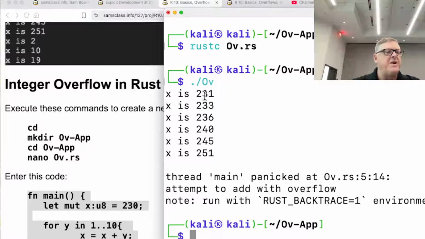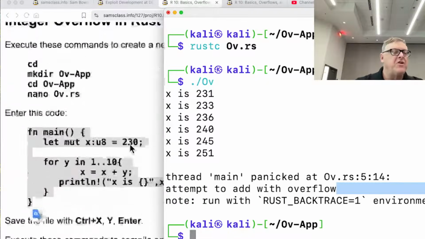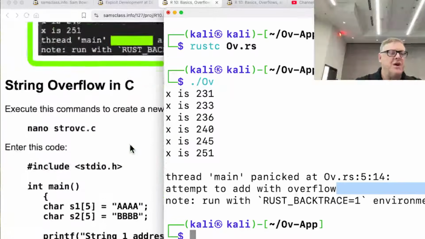And it adds up until it gets big, and then when it was going to wrap around, it crashes and says, nope, attempt to add with overflow. So it won't just give you the wrong answer, instead it will tell you what you've done is not working, which is much friendlier to the developer. So that's a good one.